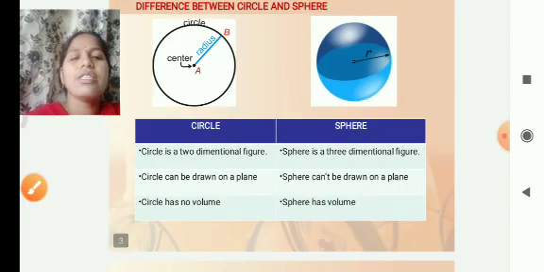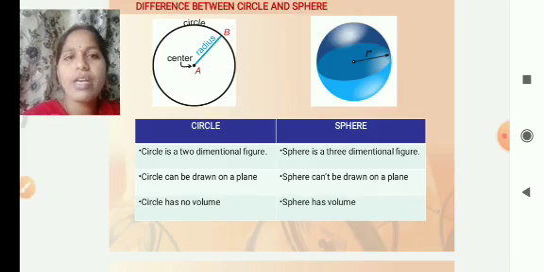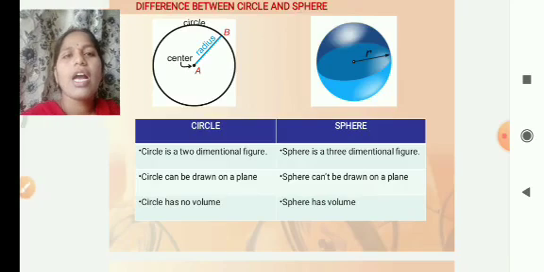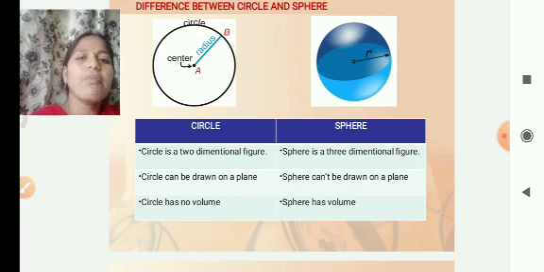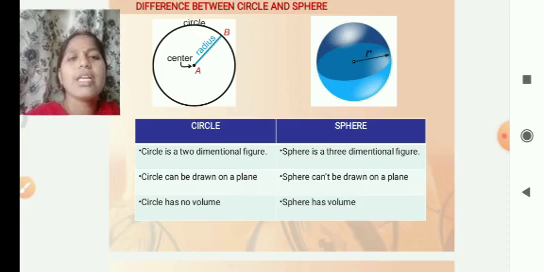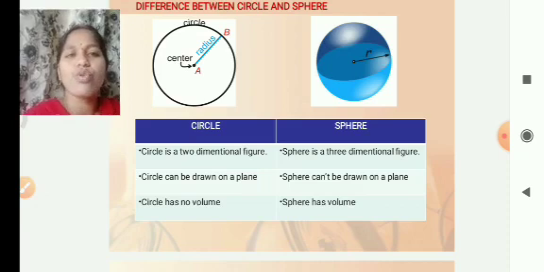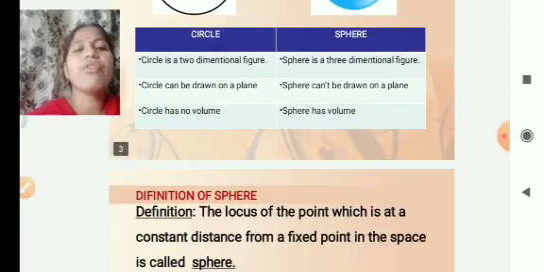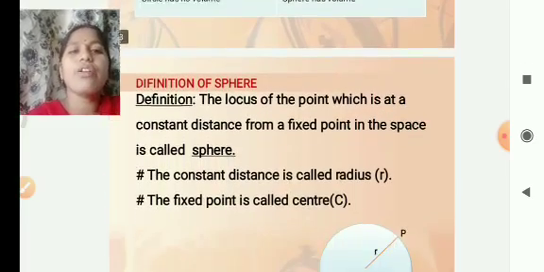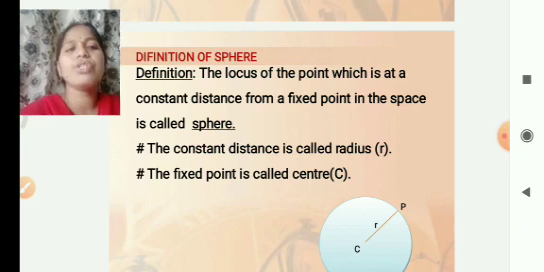A circle is a two-dimensional figure and a sphere is three-dimensional. A circle can be drawn on a plane, but a sphere cannot be drawn on a plane. A circle has no volume and a sphere has volume. Before going to the topic, we have to know the definition of the sphere. What is the definition of the sphere?